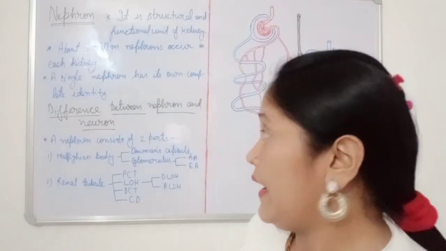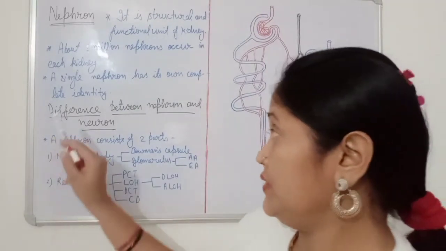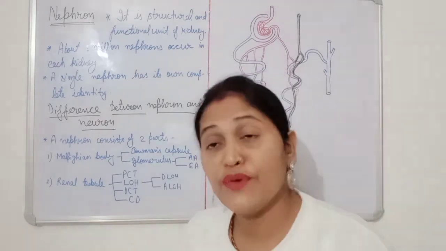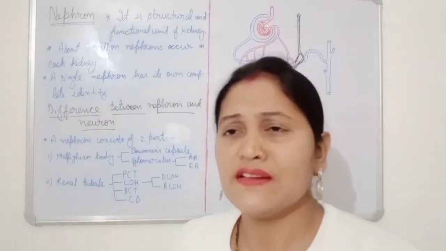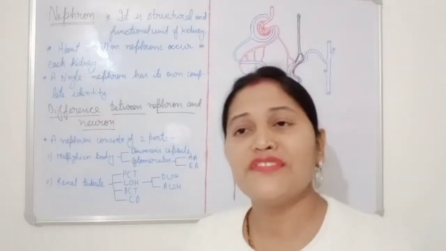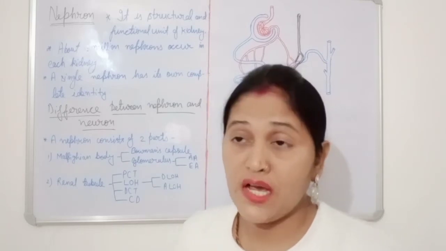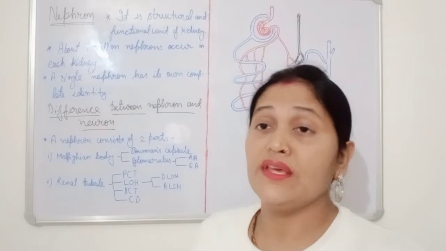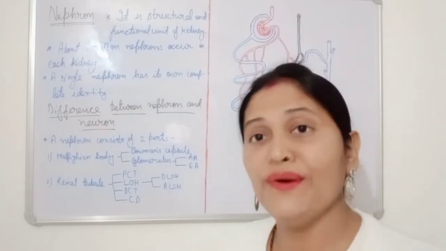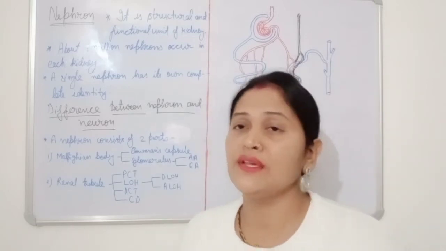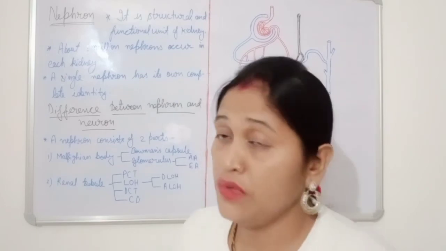One important thing: the difference between nephron and neuron. Sometimes students get confused. In the exam, if nephron is given they usually write neuron, and if neuron is given they write nephron. But don't get confused.